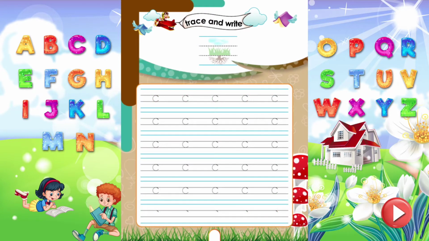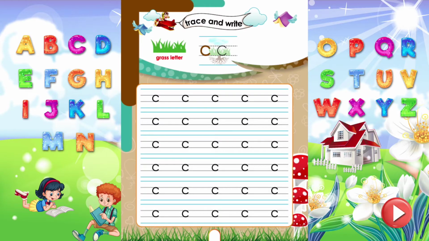Trace and write. Do you know, kids? C, which sounds K, is a grass letter. Letters which exactly fit between two middle lines are grass letters. Now, trace the grass letter C properly.